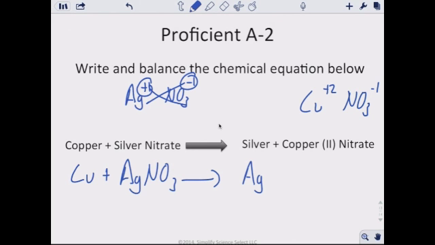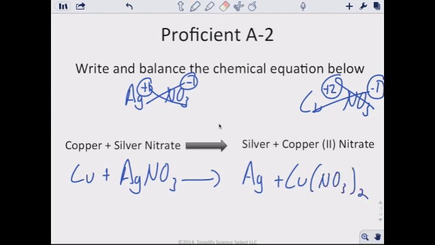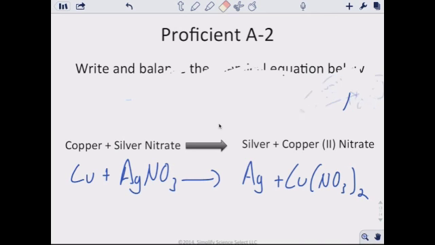We crisscross, and we get Cu(NO3)2. And so there's our correctly written chemical equation, and we're going to go ahead and move that up to have a little bit more room so that we can balance.